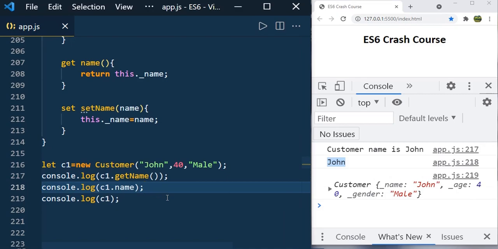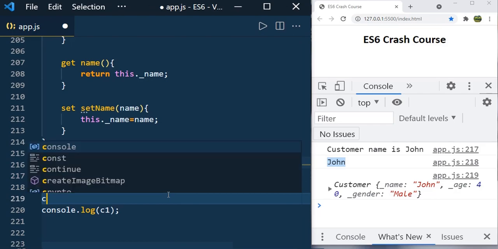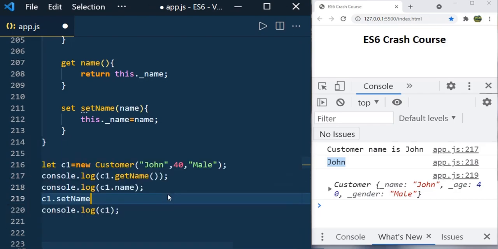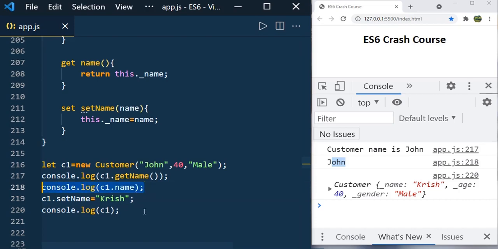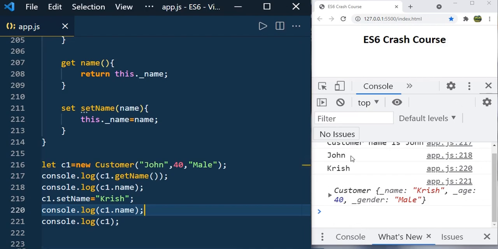Same way you can set the value using the set. So how to do that? So c1.name is the property, and again you should not call it like a method, just set the name, and here you can give any name. Save it, and now here it is John only, but after that we are setting the value Krish, and if you print this again, after setting it, you will get the value Krish. So this is the latest value.